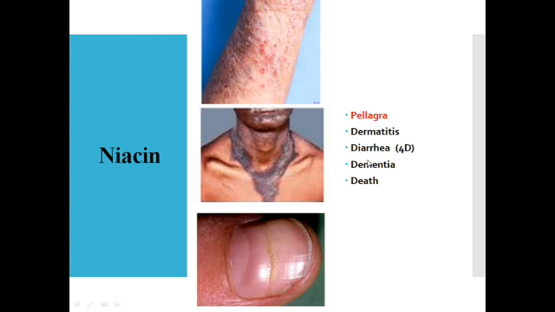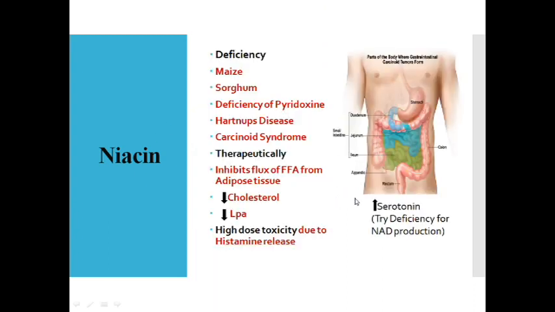A patient will have diarrhea, and the patient will have dementia. There's a loss of memory and forgetfulness, and ultimately, if it is not treated at the earliest, the patient can land up with death. Now coming to the different causes of niacin deficiency. Maize, which is a staple food, does contain niacin, but it is in the bound form. So that's the reason people whose main diet is maize are going to suffer from niacin deficiency.